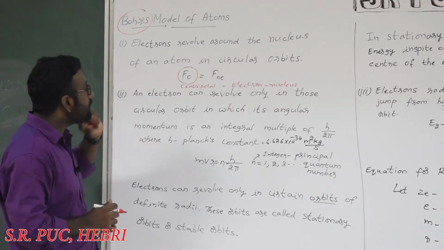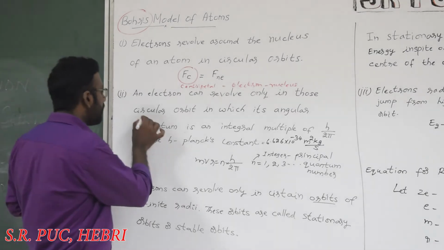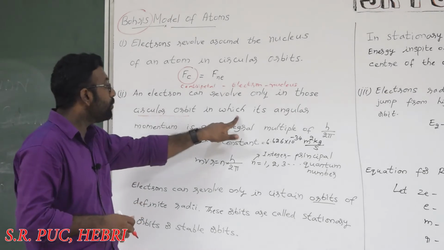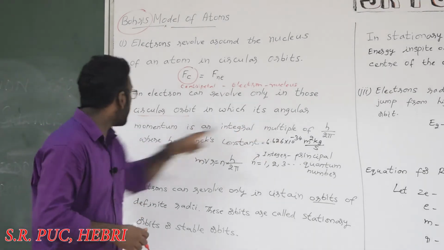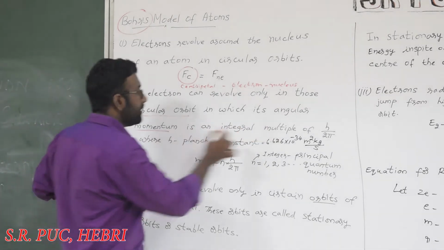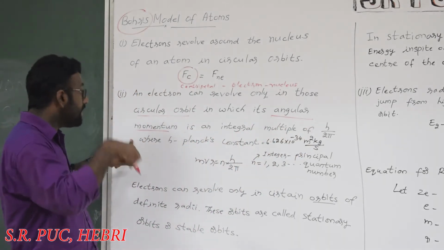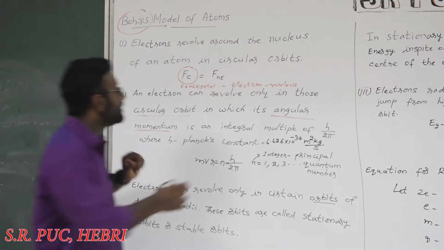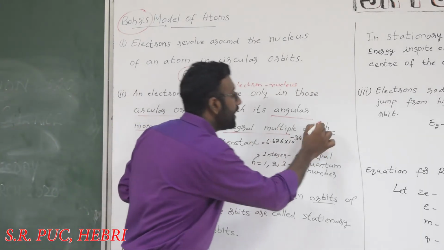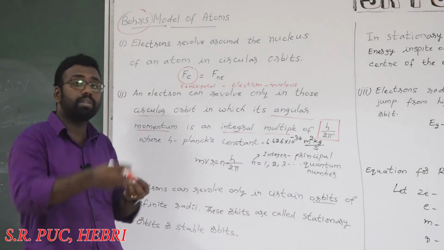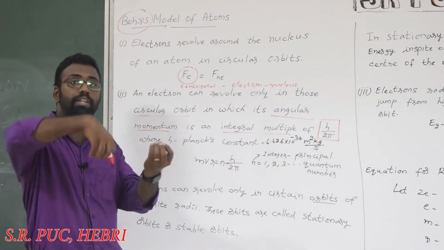An electron can revolve only in those circular orbits in which its angular momentum is an integral multiple of h by 2 pi. So the electron doesn't revolve in any continuous orbit, right?